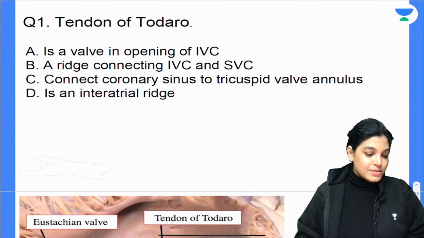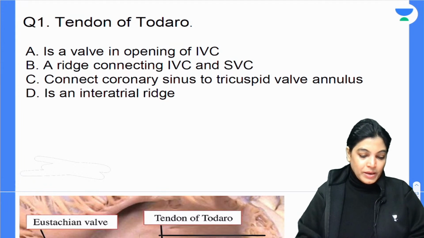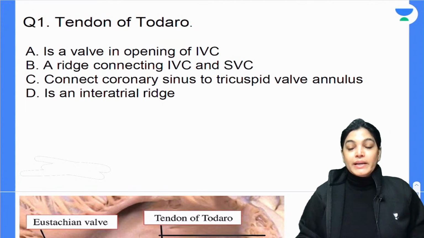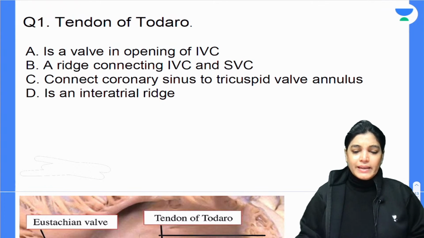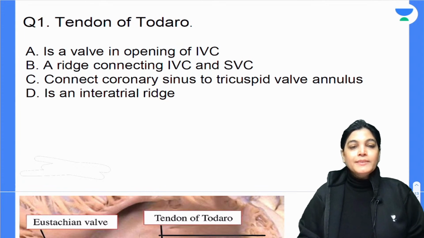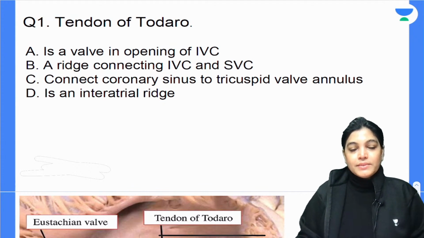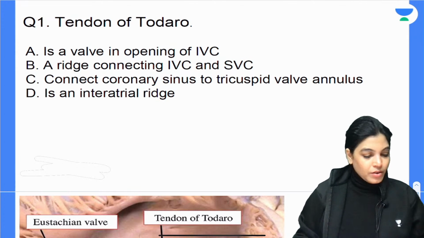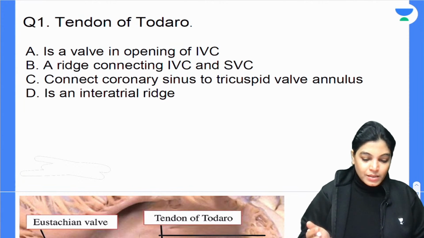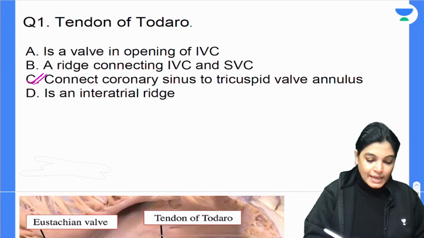Okay, I got an answer from Pal. Pal is telling it's B. What about others? Just go for it. Whether you know it or not, just attempt it because I am there to explain, don't worry. Tendon of Todaro, what is it? Okay, if I want to take a correct answer, I will go with C as the correct answer.